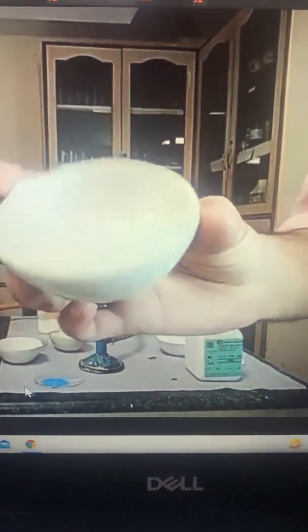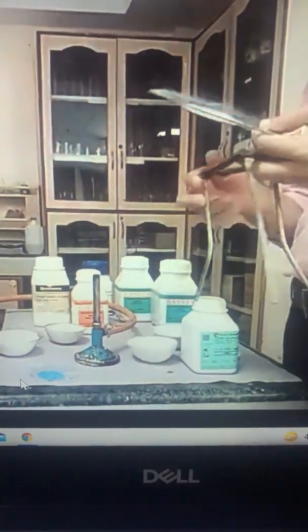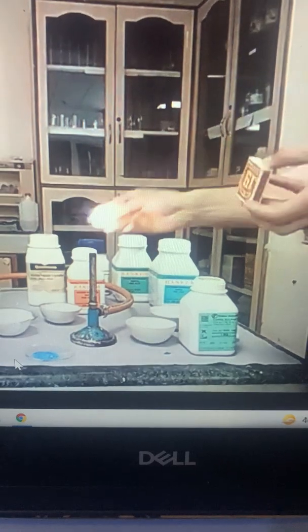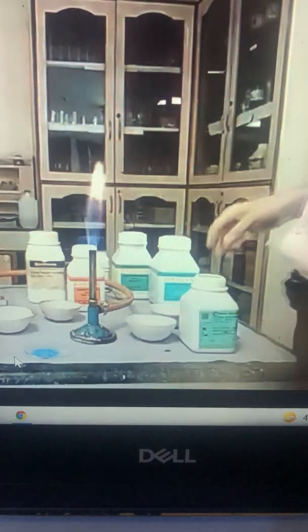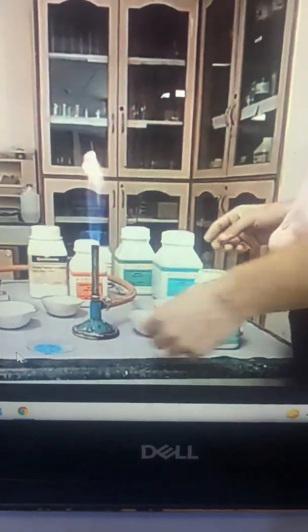See the lab equipment, you should also be aware of it children, because next year many of you will take science, chemistry, so you will be going to the labs. So you should know what each apparatus is for. So this china dish can be directly put on flame. It does not break, okay?